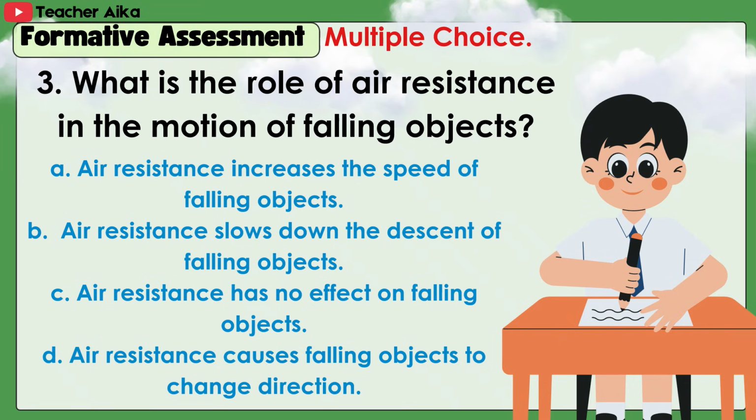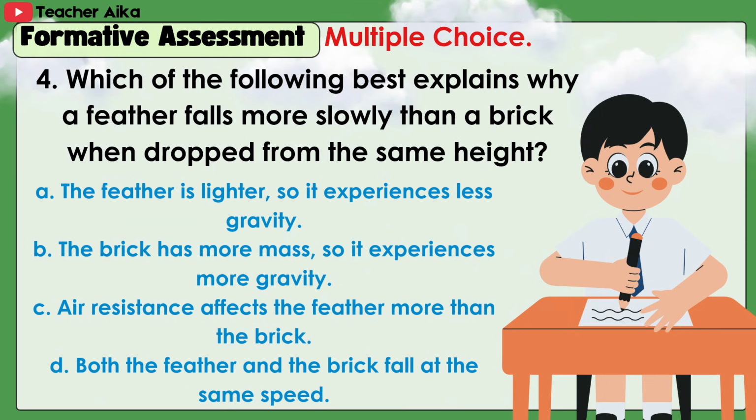3. What is the role of air resistance in the motion of falling objects? Answer B. Air resistance slows down the descent of falling objects. 4. Which of the following best explains why a feather falls more slowly than a brick when dropped from the same height? Answer C. Air resistance affects the feather more than the brick.